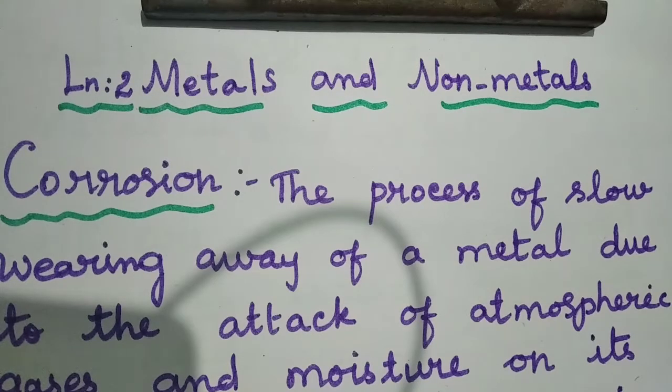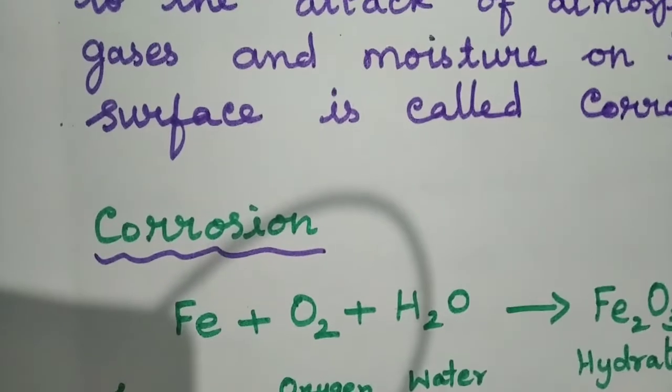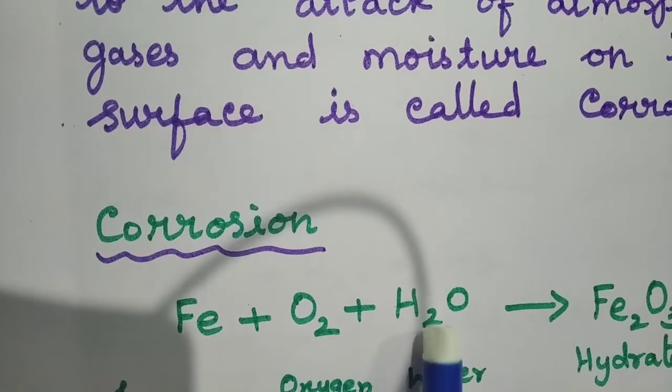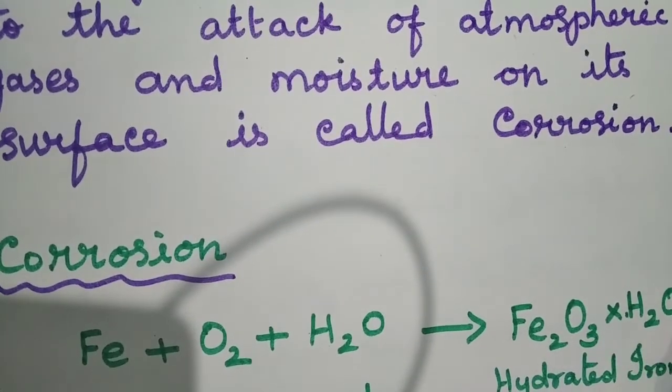What is the symbol for iron, students? It is Fe. So Fe, and oxygen O2, and moisture, that is water. So Fe plus O2 plus H2O gives Fe2O3.xH2O.